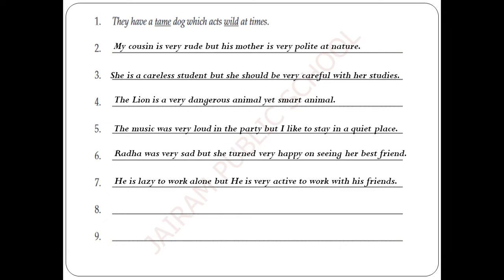The next sentence is: he is lazy to work alone, but he is very active to work with his friends. What are the adjective words here? Lazy and active. The next sentence is: A4 sheets are very thick but not thin. What are the adjective words here? Thick, thin. The last sentence is: the wall painting was so beautiful, not ugly. So the adjective words to be noted are beautiful and ugly. You just underline those adjectives in all the sentences.